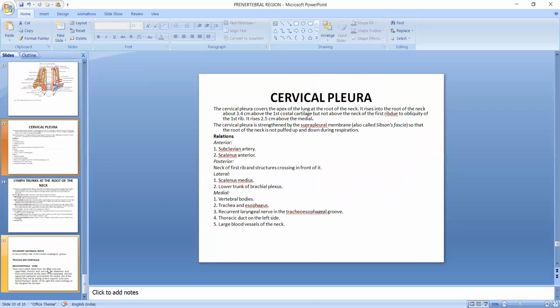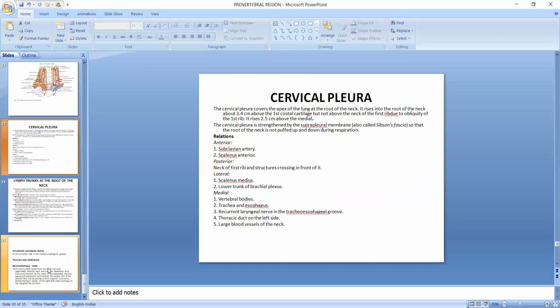covers the apex of the lung at the root of the neck. It rises into the root of the neck about 3.5 centimeter above the first costal cartilage, but not above the neck of the first rib due to obliquity of the first rib. It rises 2.5 centimeter above the medial end of the clavicle. Cervical pleura is strengthened by the suprapleural membrane so that the root of neck is not puffed up and down during respiration.